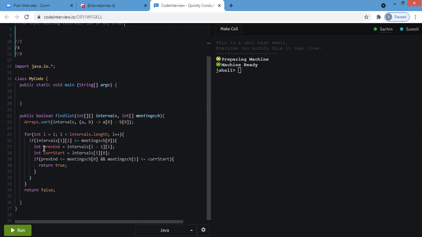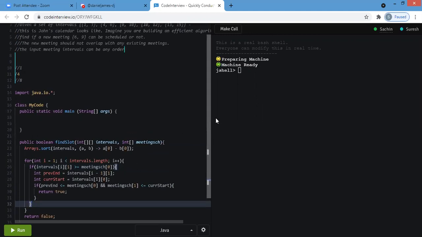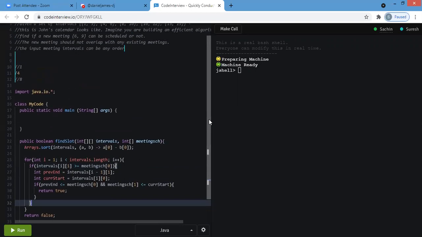So in this case we return true. Once we find this is greater than or equal to, and we are not getting... I suggest before going into the code, you think for a minute how you will do it, so that it's easy for you to write the code.